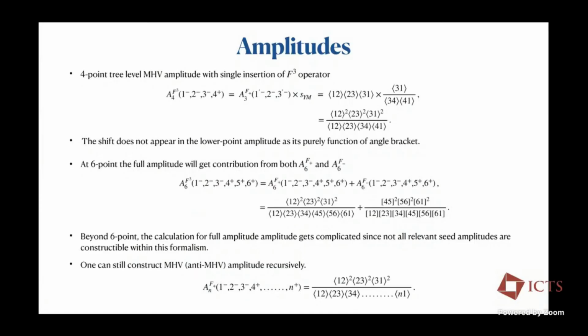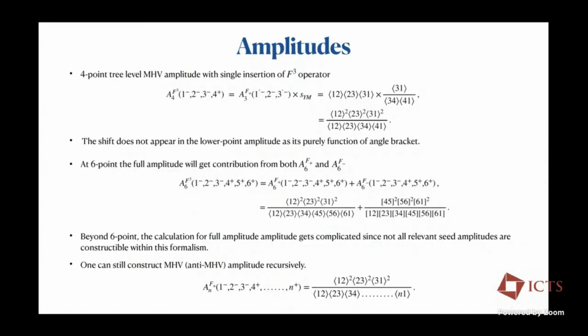And the one non-trivial part compared to Yang-Mills is that beyond 5 point, both holomorphic and anti-holomorphic parts start coming into the picture. And one cannot actually construct the full F-cube amplitude beyond 6 point using this inverse soft method, because higher point amplitudes are not constructible in the usual sense of BCFW here.